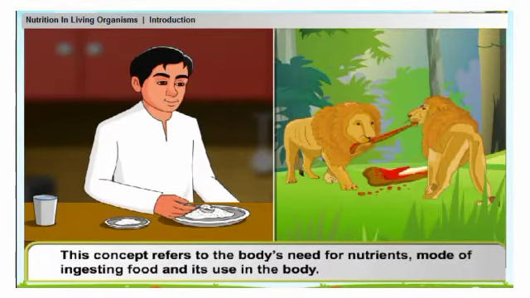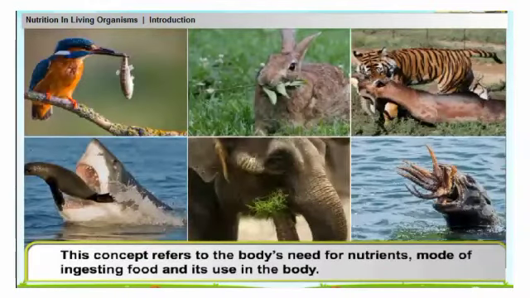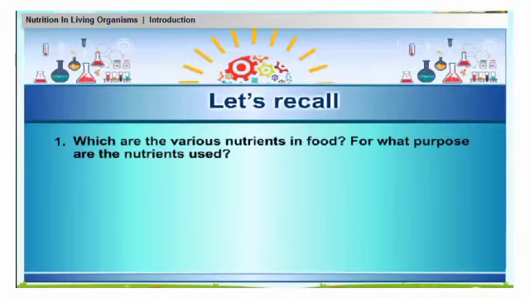Nutrition in animals. This concept refers to the body's need for nutrients, mode of ingesting food, and its use in the body. Let's recall. Which are the various nutrients in food? For what purpose are the nutrients used?